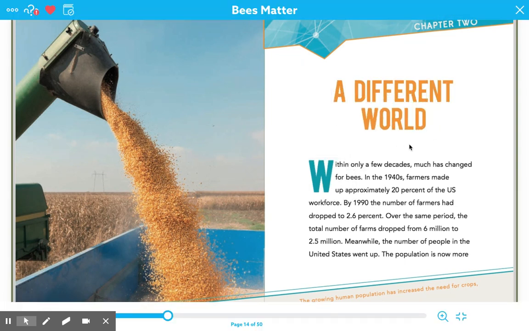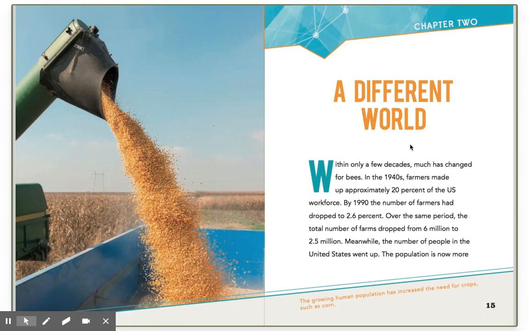Within only a few decades, much has changed for bees. In the 1940s, farmers made up approximately 20% of the U.S. workforce. By 1990, the number of farmers had dropped to 2.6%. Over the same period, the total number of farms dropped from 6 million to 2.5 million. Wow, that's a big drop.